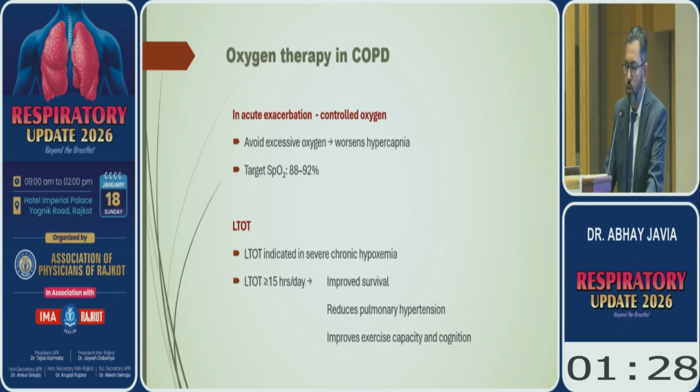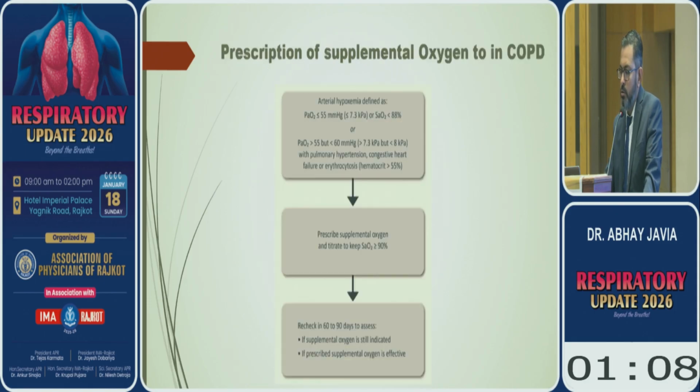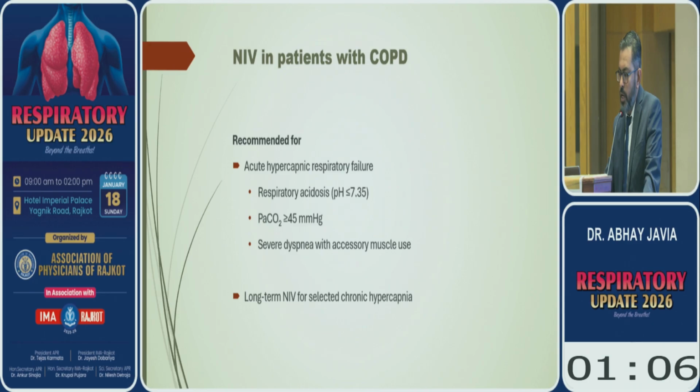Another thing is oxygen therapy. Oxygen therapy is helpful in acute exacerbation as well as for long-term oxygen therapy. In acute exacerbation we have to give it in a controlled manner to prevent oxygen-induced hypercapnia, and long-term oxygen therapy is advised in severely hypoxic patients. NIV is also required during acute exacerbation for patients having hypercapnic respiratory failure, and long-term NIV can be required in selected cases of chronic hypercapnia.